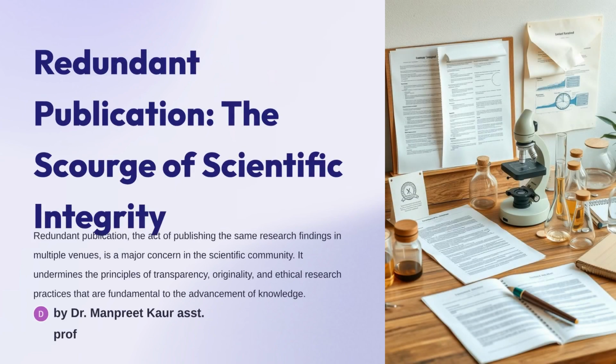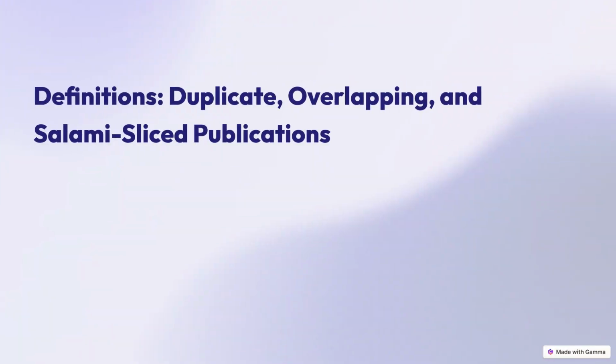Redundant publication is a serious concern in the scientific community. It involves publishing the same research findings in multiple venues, which undermines the core principles of transparency and original, ethical research necessary for scientific advancement. It is important to distinguish between different types of this practice.